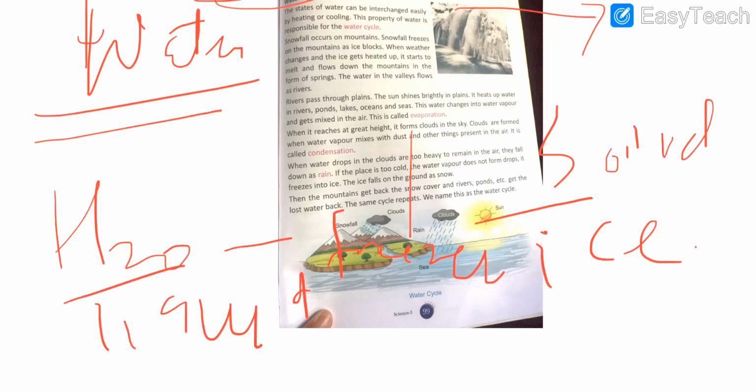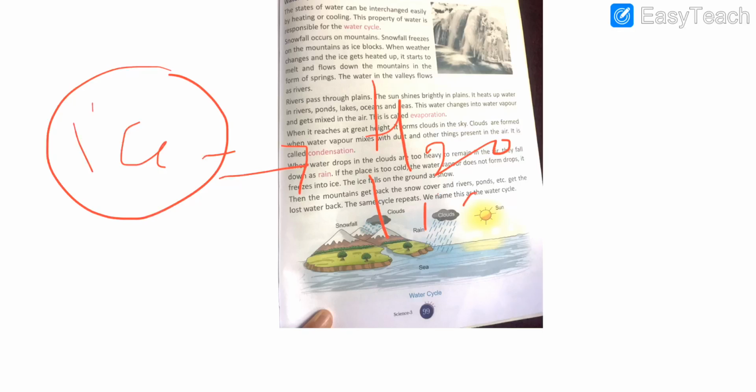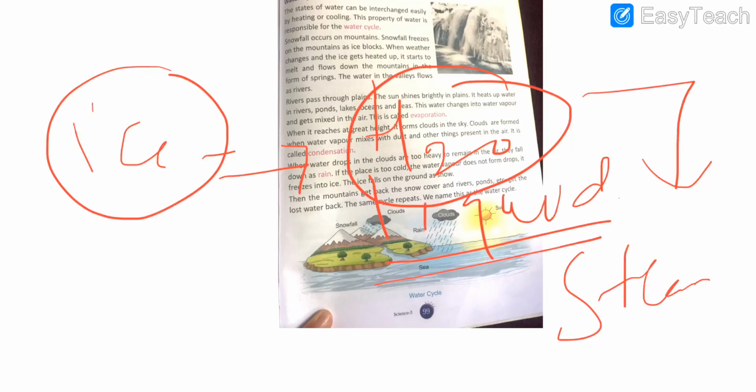This is the interconversion of liquid state into solid state. Similarly, if you melt ice, it will change into the liquid state of water. And if you further heat this liquid water, it will get converted into steam. So we say that the states of water can be interchanged easily.